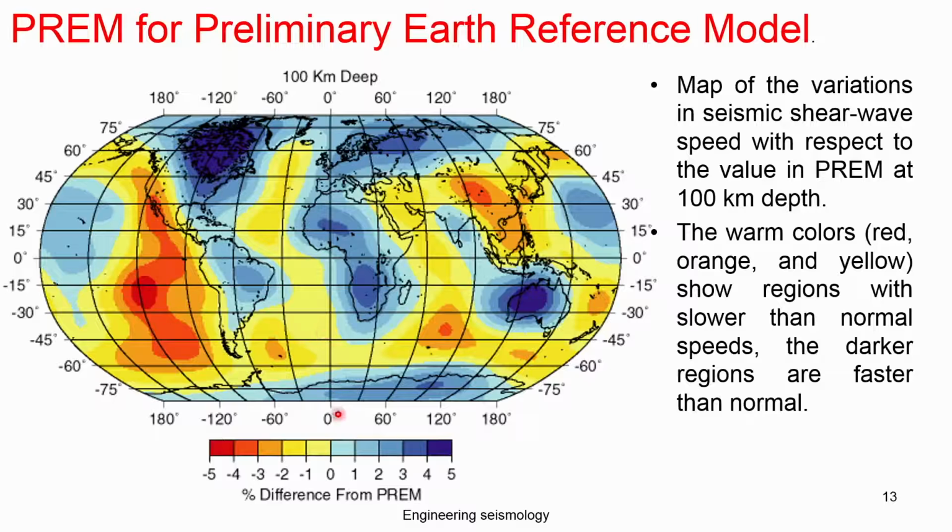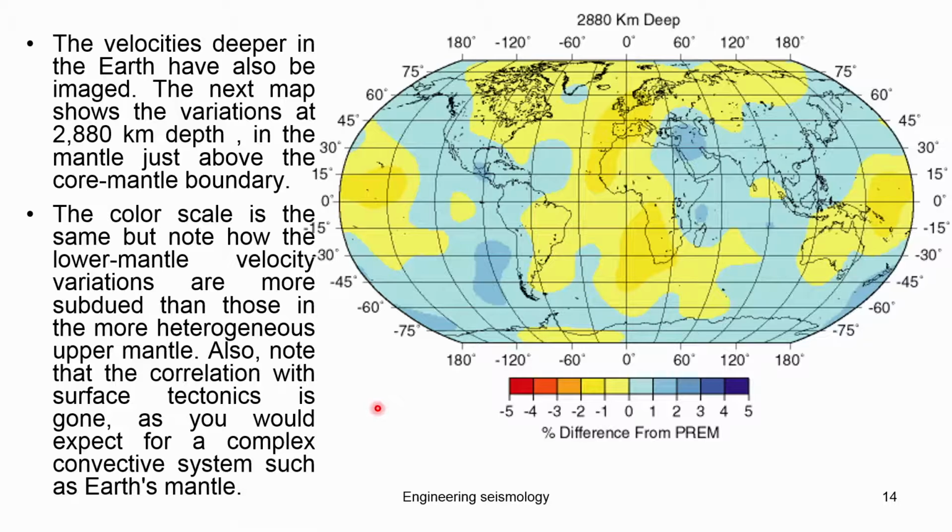The similar thing they have done for the deeper level too. So, this is basically at 2880 kilometer depth. How is the difference again? You can see that when it goes interior, the variations are negligible. You can see minus 2 to plus 2 or maximum plus 3, so not too much, from minus 5 to plus 5. So, when we go deeper and deeper, you get more or less uniform material, but at particular locations across the entire globe there is a change.